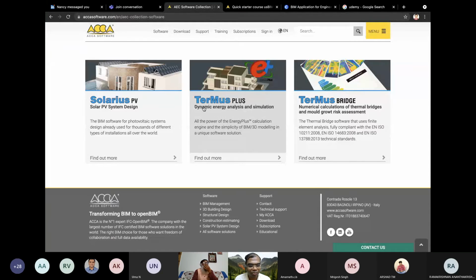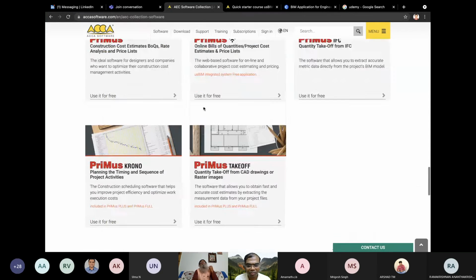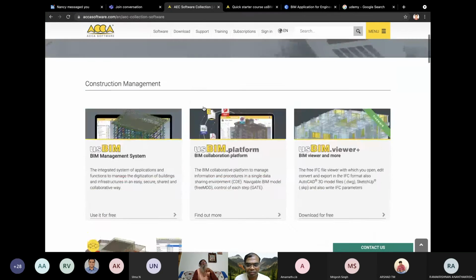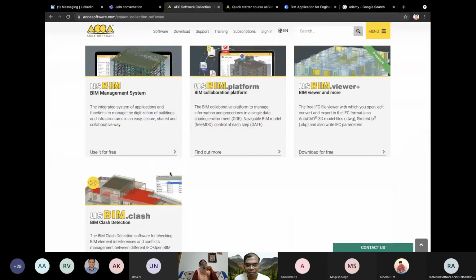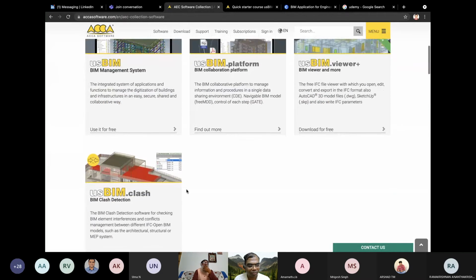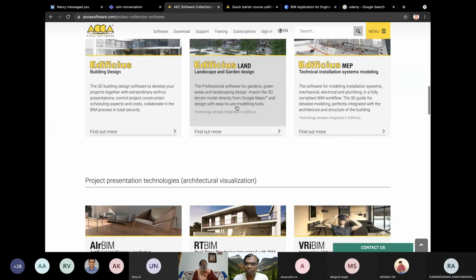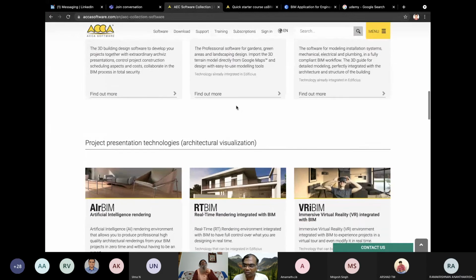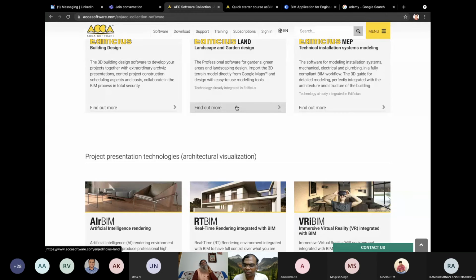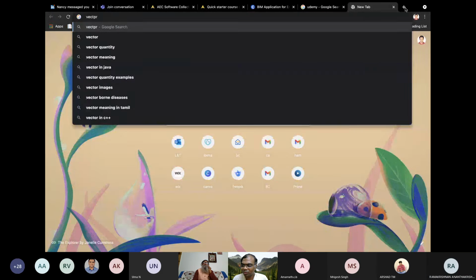See, every tech vendor has their solution. Since I was discussing Hacker Page, I'm just showing that. Here, if you see, they have one software, just 1 minute. See, Edificious Land, landscape and garden design. And also for urban planning, there are many other solutions from other vendors. So you just need to look at which software you really need from each vendor. I cannot specifically promote one technology vendor solution. Also today I'm discussing with Vectorworks, they also have one for urban planning.